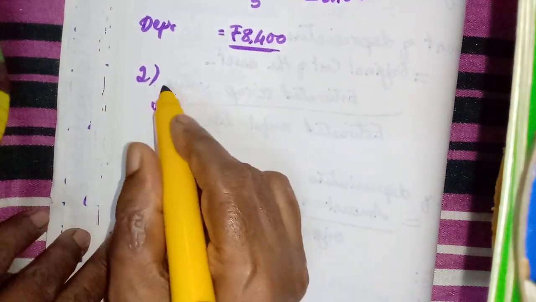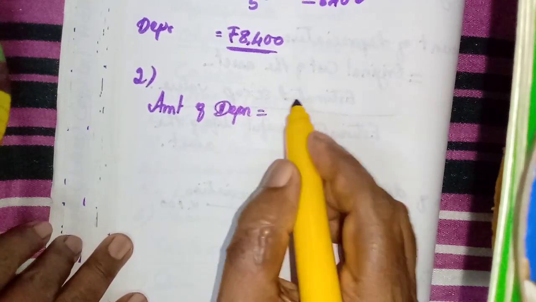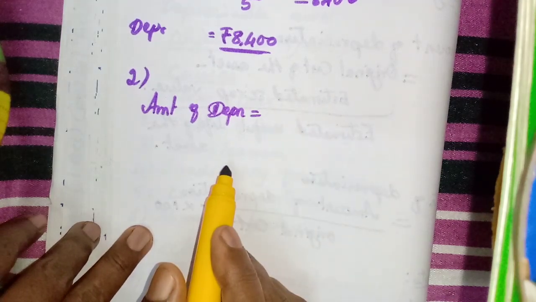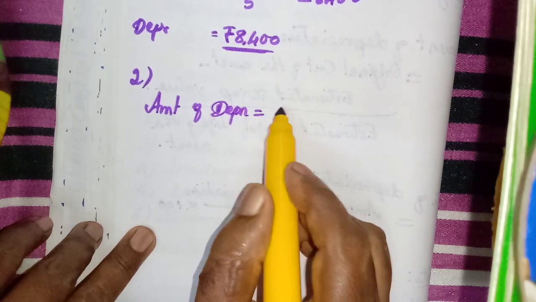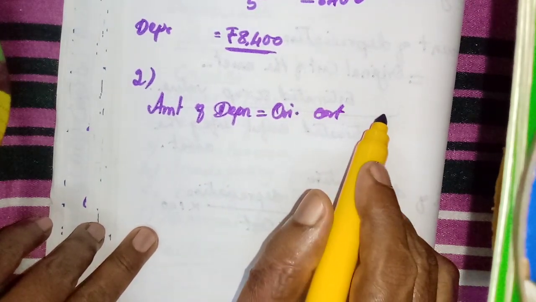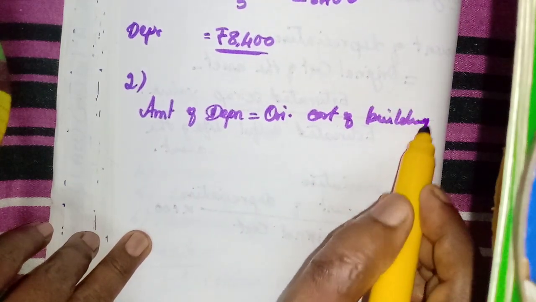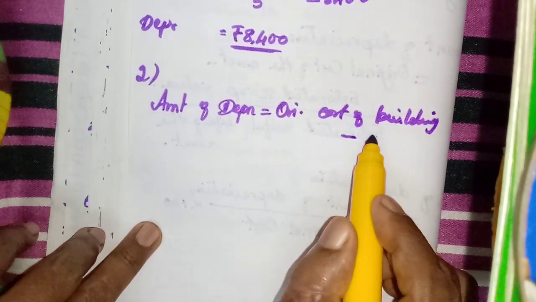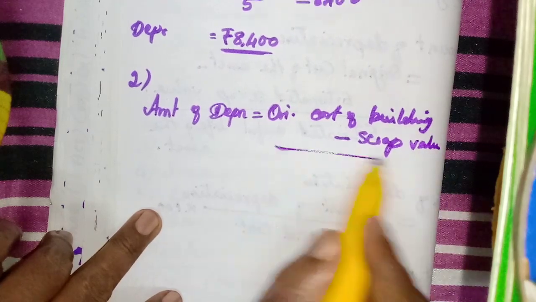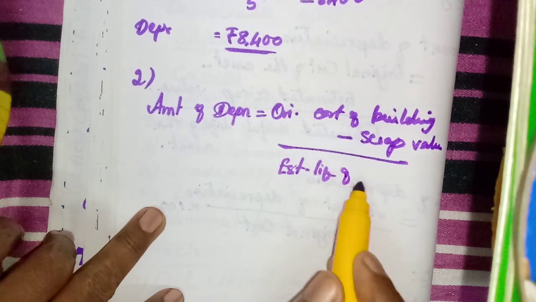So first, amount of depreciation is original cost of the building, or total cost, minus scrap value, divided by estimated life of the asset.